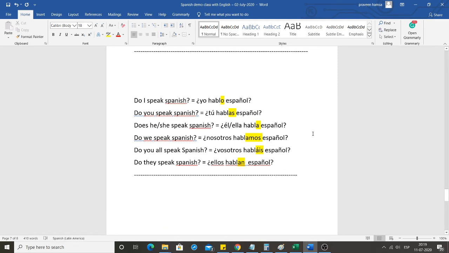Do I speak Spanish? As I told you, there is no do in Spanish. So we simply keep question marks. Here there is a normal question mark at the end, and in front, there is a reverse question mark. Yo hablo español is normally I speak Spanish. So we have to just keep a reverse question mark and a question mark at the beginning and the ending of the statement to become an interrogative statement or a question form statement.